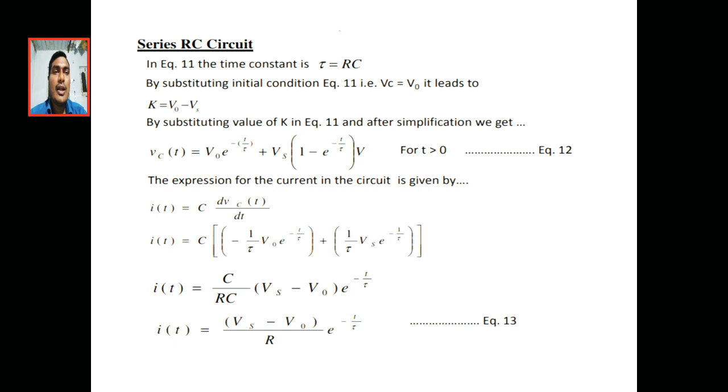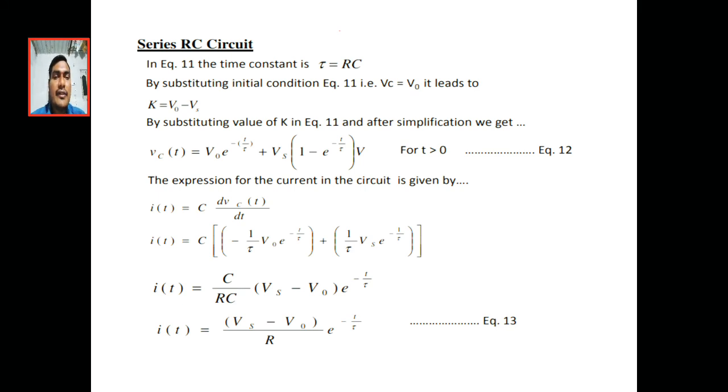I already said that I of t equals C into dVc by dt. In equation 12 we already calculated Vc of t, so we substitute it here. Then we get I of t equal to 1 by R into Vs minus V0 into e power minus t by tau.